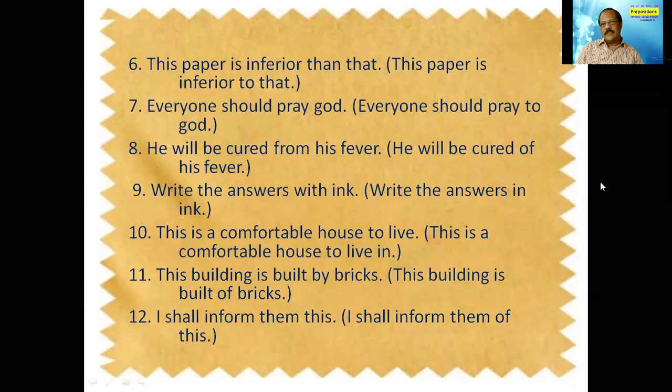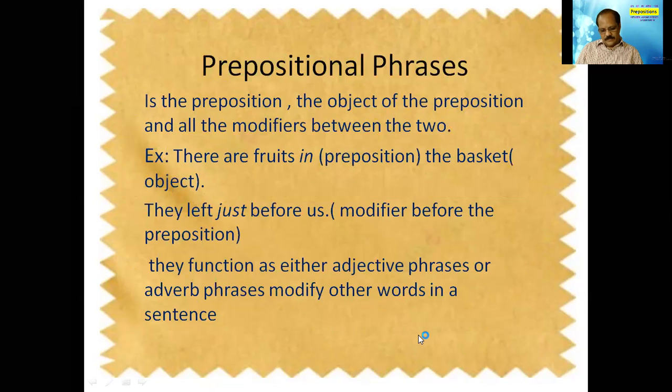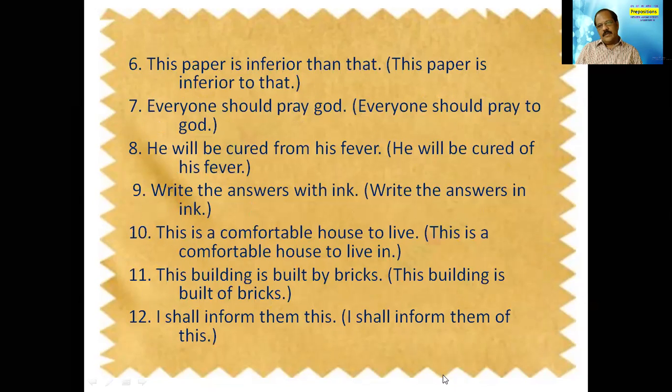Look at these sentences. The paper is inferior than that. This paper is inferior than that. So look at, whenever we say inferior it should be followed by to. So inferior, superior, senior, junior. He is junior to me, he is senior to me, he is inferior to, superior to. So whatever ends with IOR, we use the preposition to, rather than the preposition than.